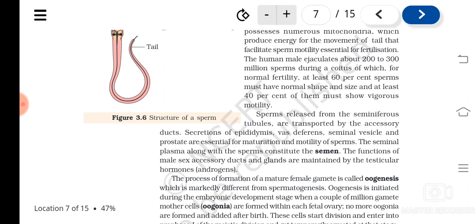Understood? So the secretions of the epididymis, vas deferens, seminal vesicles, prostate gland, etc., help in the maturation and motility of the sperm. They give nourishment and also help in the movement.